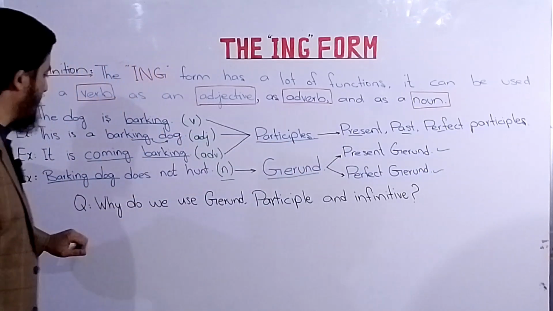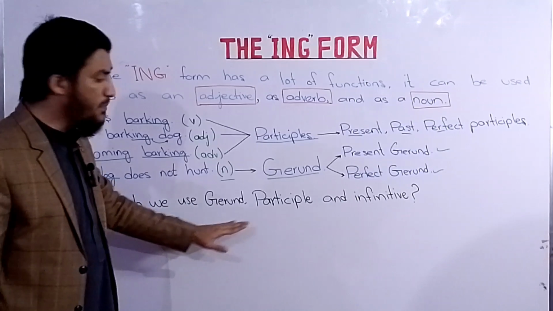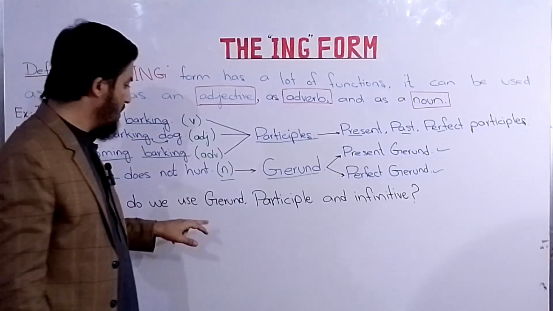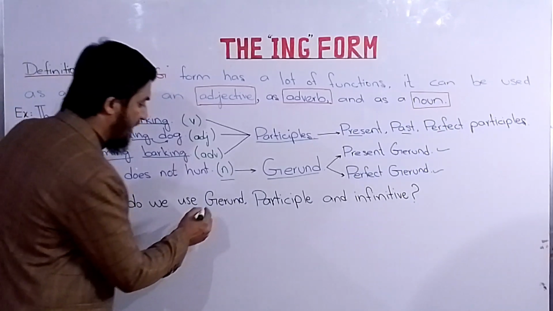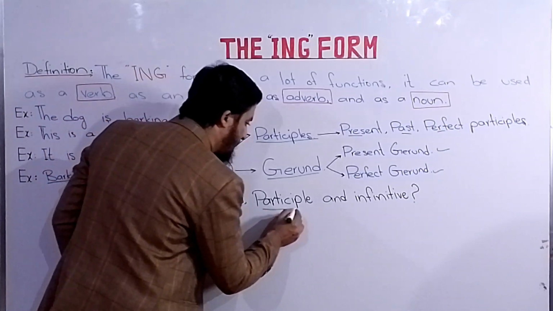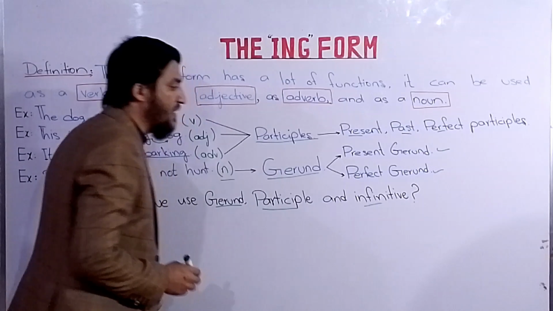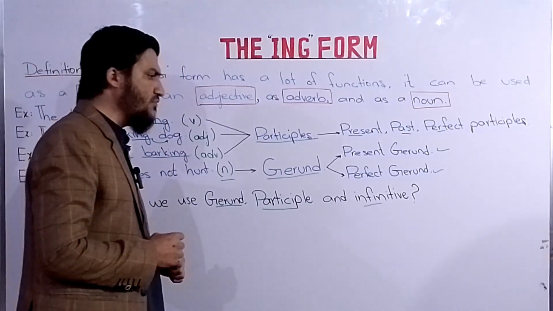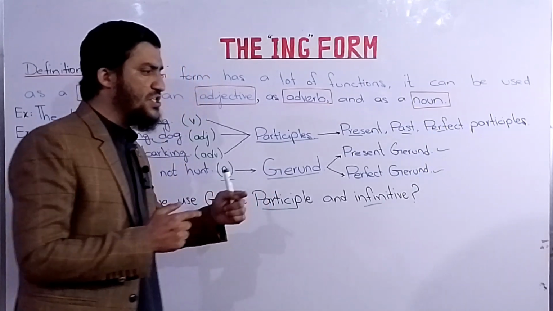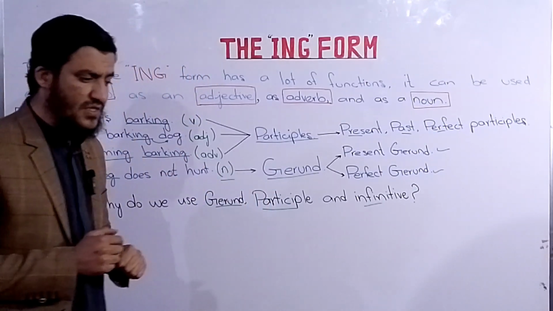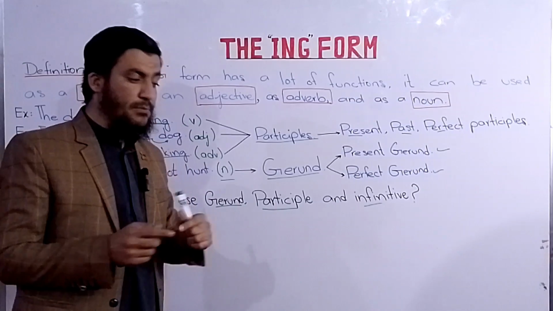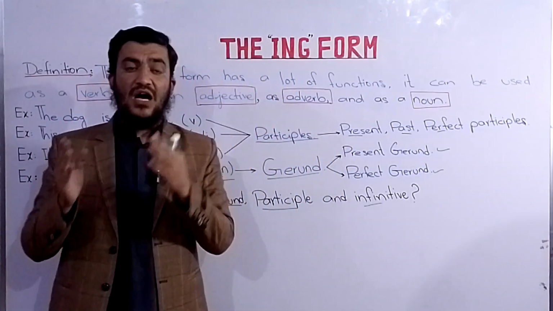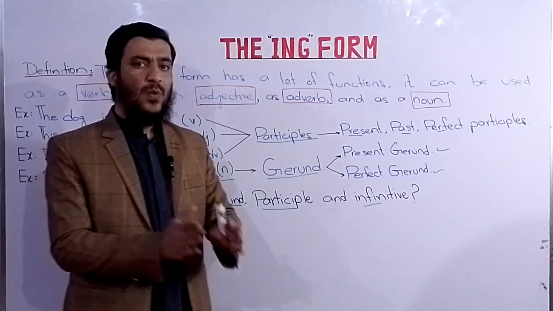So here comes a question, like why do we use gerund, participle and the infinitive in our sentences, in our language? देखिए हम gerund को क्यों इस्तेमाल करते हैं, participle को क्यों इस्तेमाल करते हैं, infinitive क्यों? देखिए ये सवाल जहन में आता है. Like for example, if I say I take my breakfast, I went to school. मैं कहता हूं कि भाई I take my breakfast, I went to school. Yeah, I completed my homework, I went to sleep.